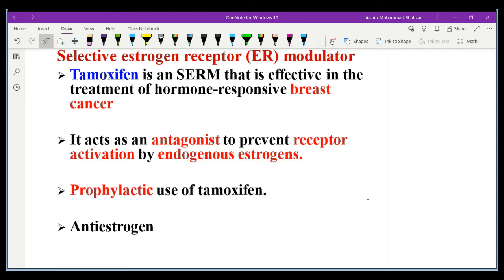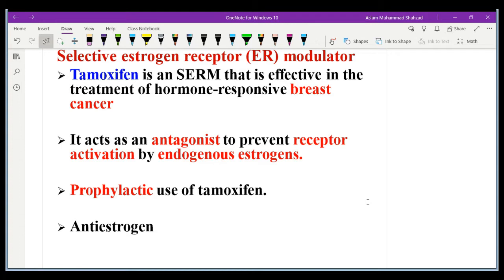It acts as an antagonist to prevent receptor activation by endogenous estrogens. We will discuss this in our next slide. It is also used as a prophylactic if a woman has a high estrogen level, and it is also known as an anti-estrogen, because it is responsible for decreasing the estrogen level.